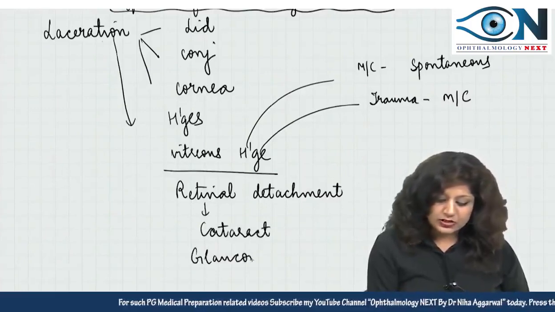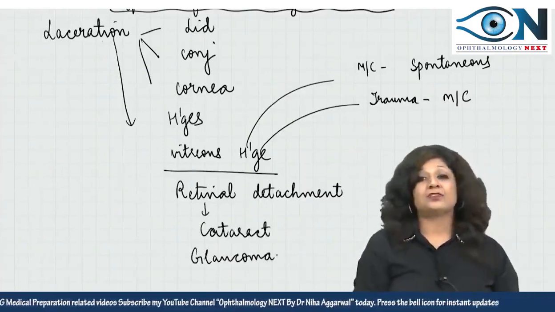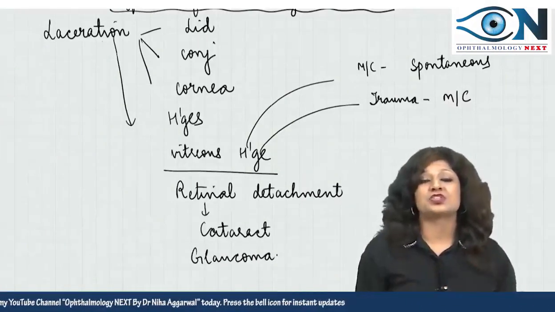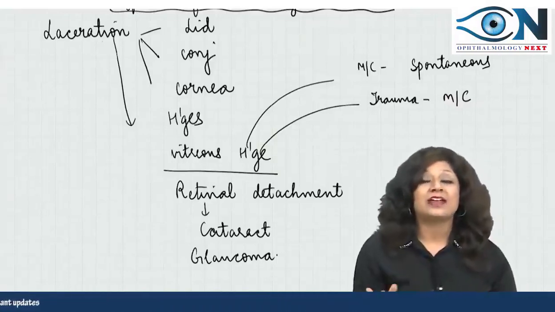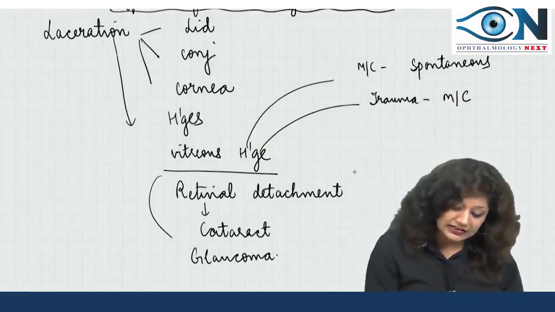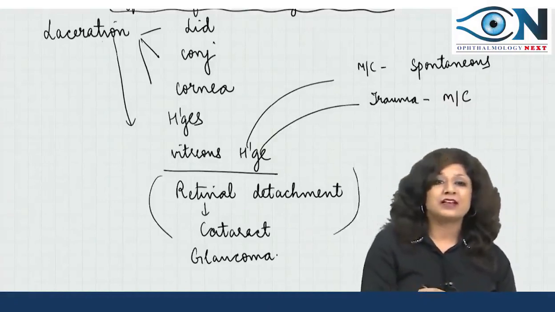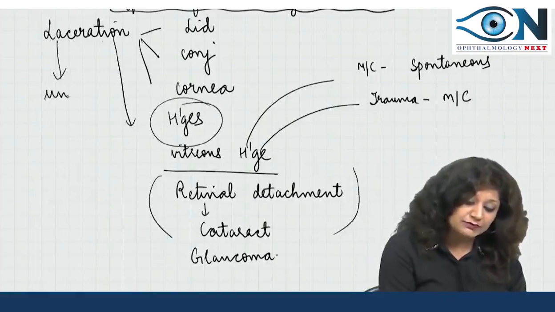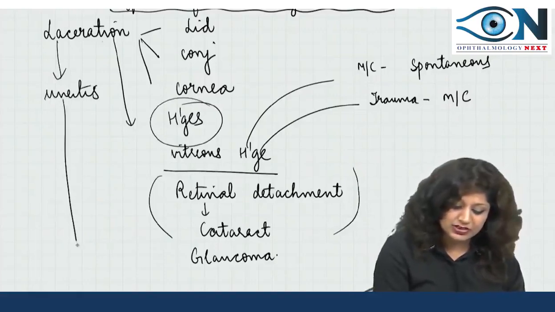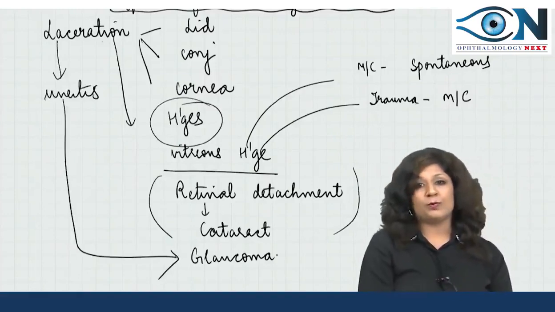So this patient who is having the penetrating trauma can have lacerations, hemorrhages, vitreous hemorrhage, and retinal detachment. Retinal detachment in turn can lead to cataract, and there are so many hemorrhages. Then there can be uveitis, inflammation, and even this inflammation can lead to glaucoma.